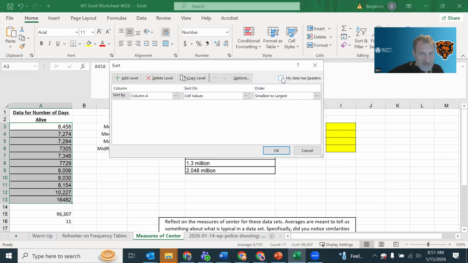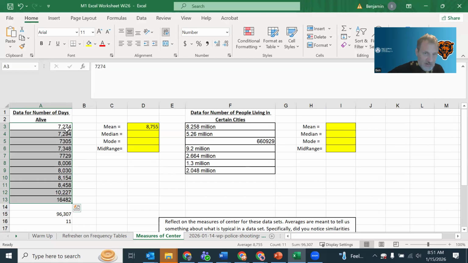my data doesn't have headers, so I didn't have that clicked. So let me try again. There, now it's working. Just a quick note, little attention to detail there, right? I did the thing, I expected it to do something, but I went back and I looked at it to verify that it worked before I moved on to the next step. That's just an important part of problem solving, is to check in with your process.